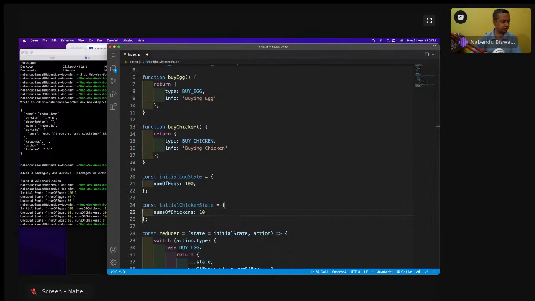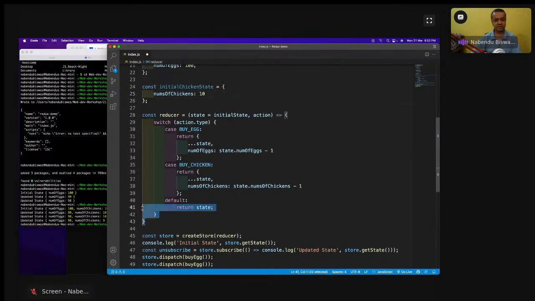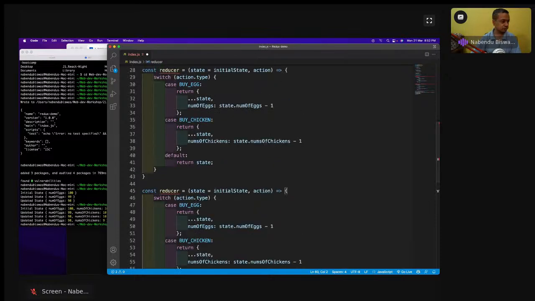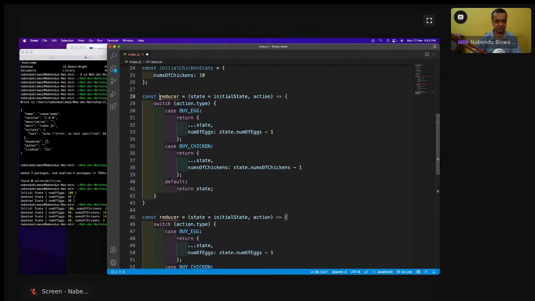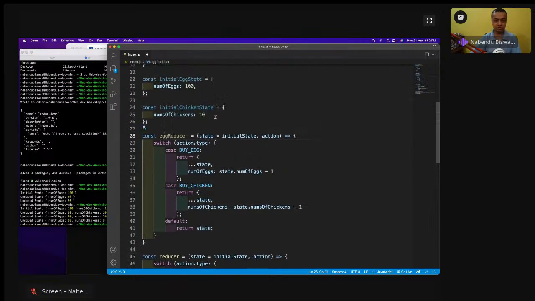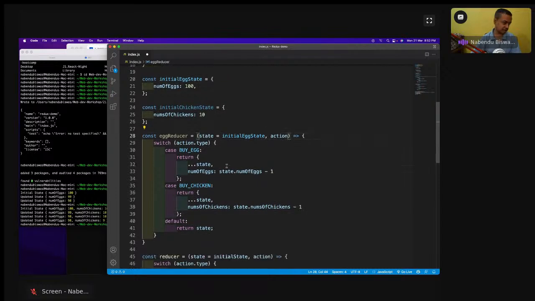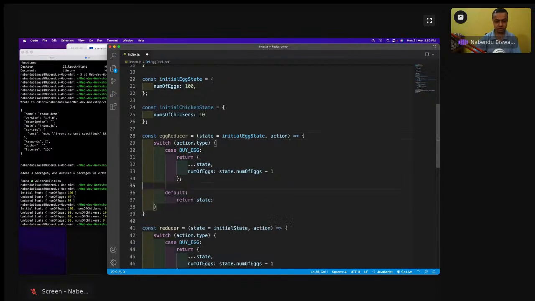Now I will not have one reducer, I will actually have two different reducers. Generally we group all the reducers together. This is a very small case, but we generally group all the reducers together. So one of them will be the egg reducer, and it will have this initial egg state. I don't have the chicken thing, so I'll remove it.